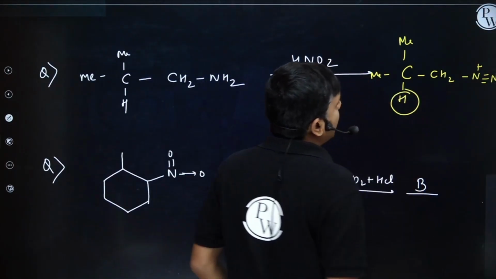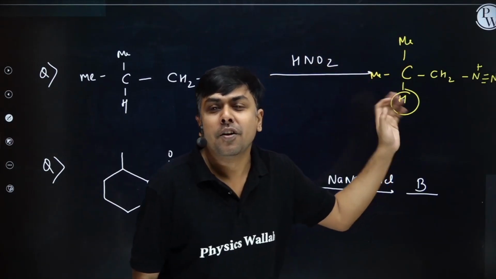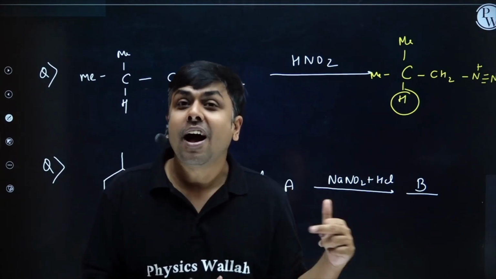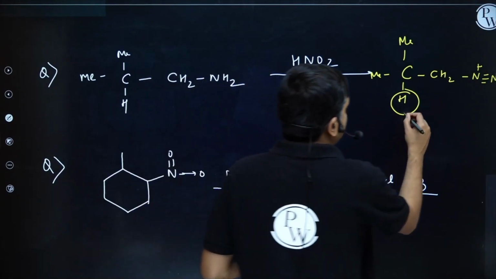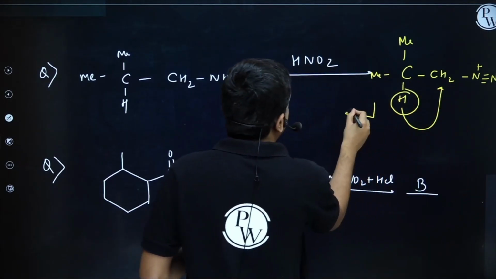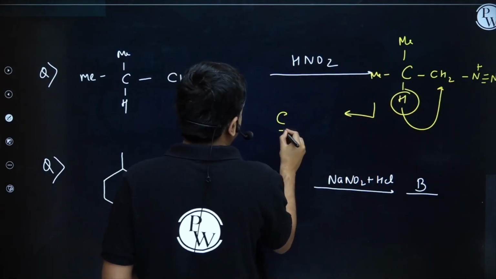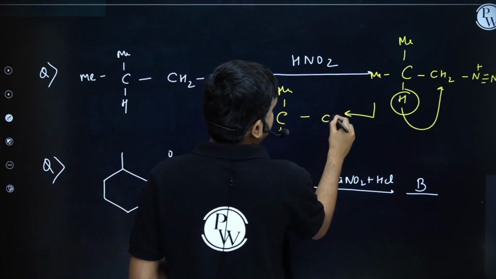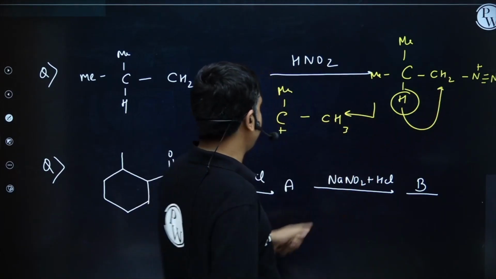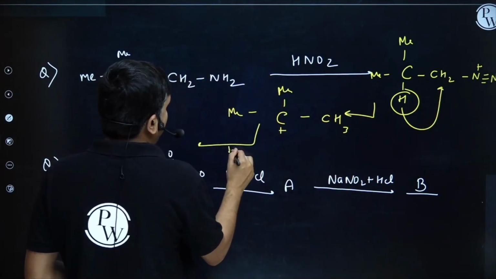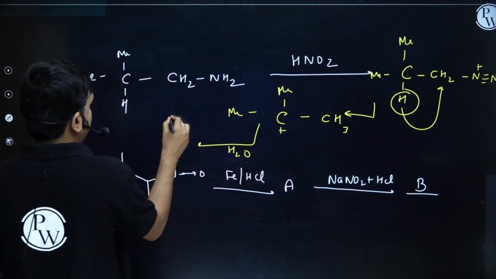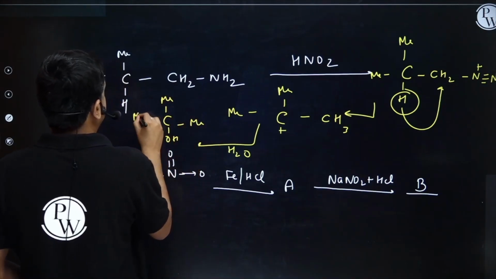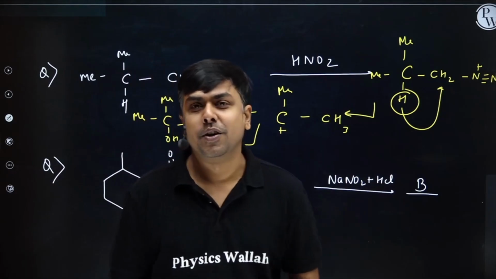Now methyl and hydrogen, which one has better migration ability? Hydrogen. Why? Because of higher electron density. So this hydrogen will migrate over here. I will have the formation of a more stable carbocation, C positive, Me and Me, and on this carbocation a water molecule will attack. I will have the formation of C, OH, Me, Me and Me. I hope you understood this one.